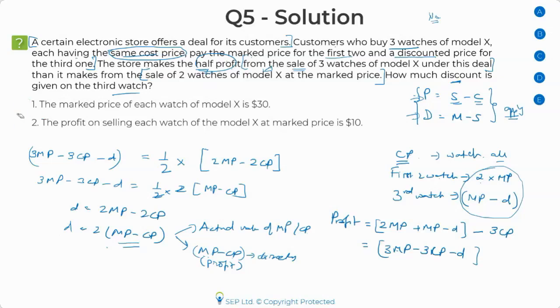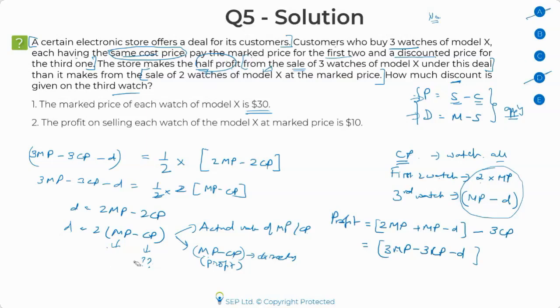Now, the first statement tells you that the marked price is $30. So you know this is $30. But you don't know the value of CP. Since you don't know the value of CP, you cannot find out the discount using the first statement. So about 20% marked the answer as A, which is incorrect. Even D is incorrect.